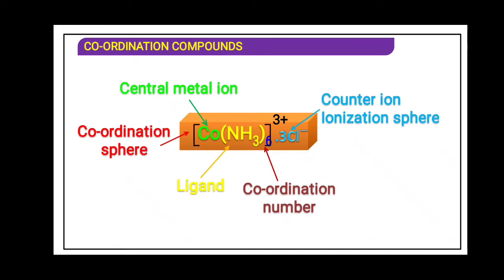The element which is outside the square bracket is said to be the counter ion or ionization sphere. The counter ion may be positive or may be negative. In this example, the counter ion is negative. That is why there is a 3+ on the coordination sphere. This is the charge of the complex. Because the counter ion is negative, after ionization the charge on the complex will be positive.